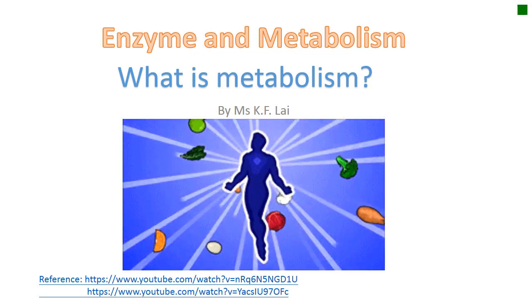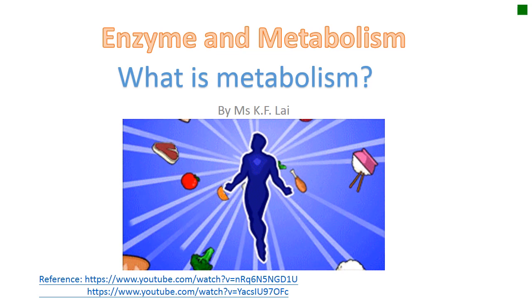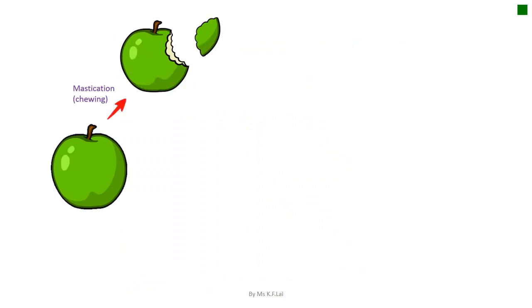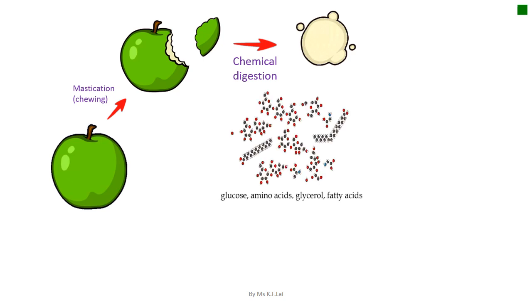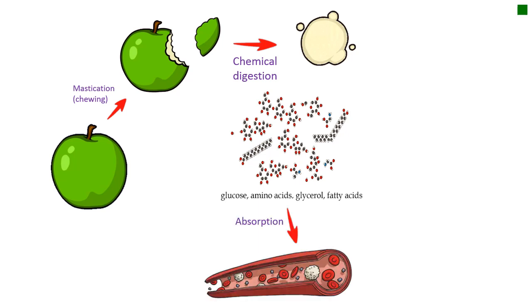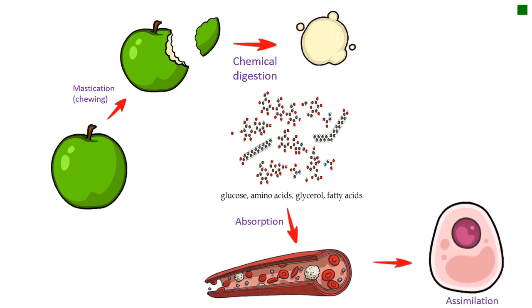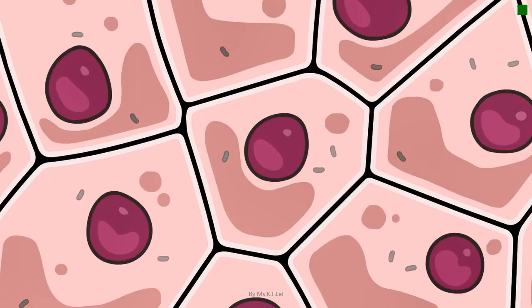What is metabolism? Every day we eat a lot of food. What happens to the food? First of all, the food will be broken down into smaller pieces by physical digestion. This will increase the surface area for enzymes to further digest them into simple molecules such as glucose, amino acids, glycerols, and also fatty acids.